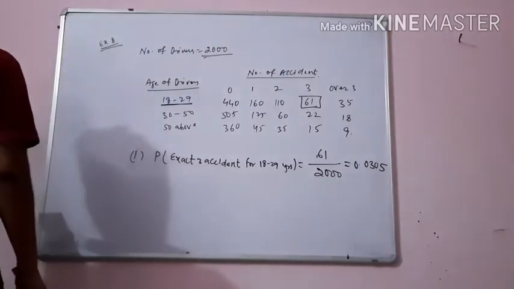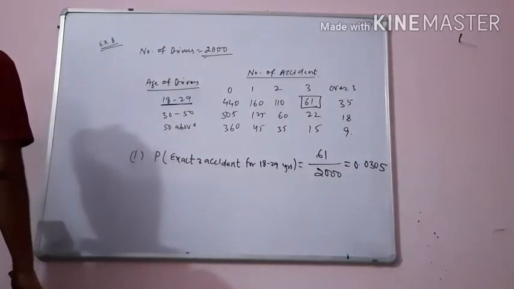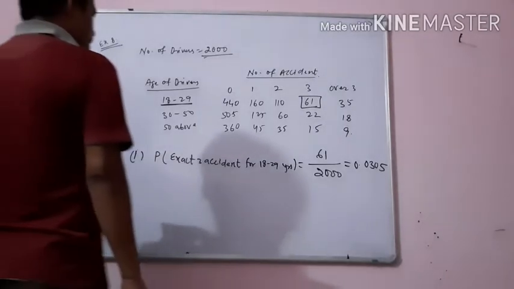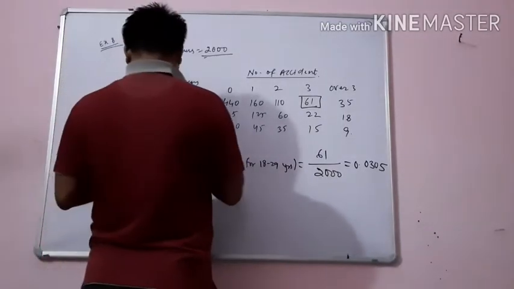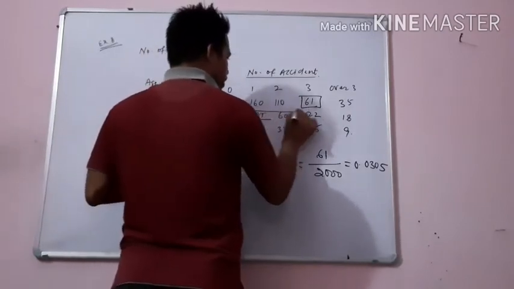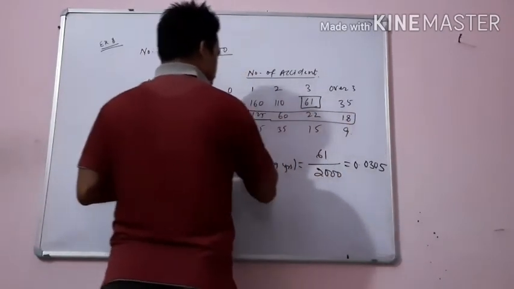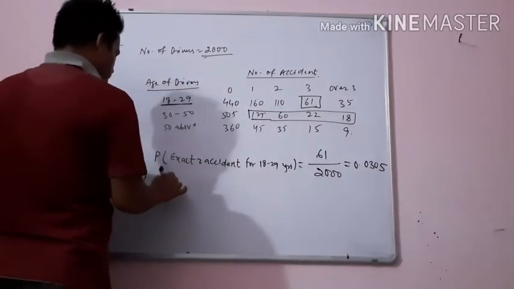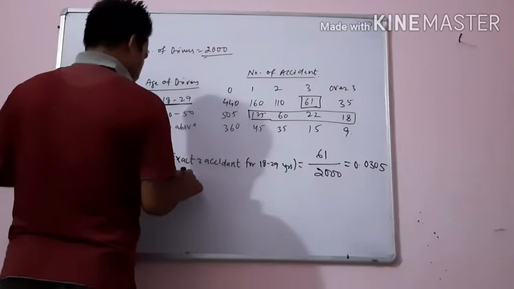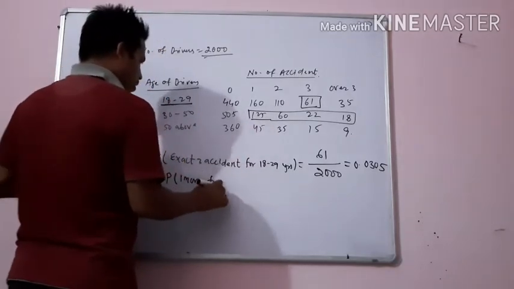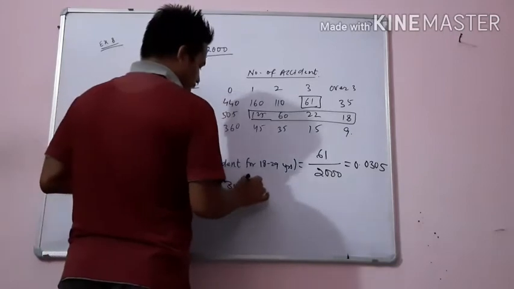Now see the second question. Being 30 to 50 of age, having one or more accidents in a year. One or more than one means for 30 to 50 we have to take one and more than one, so we have to take all this data. So the answer of the second will be the probability of one or more accidents for 30 to 50 years.